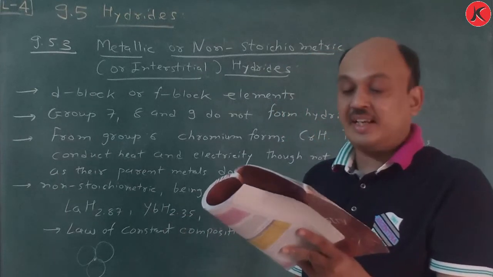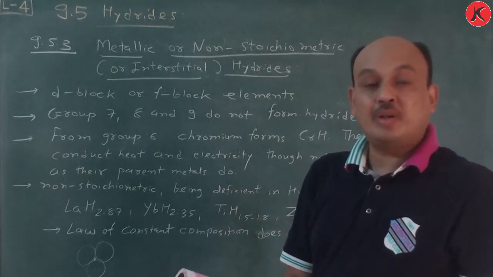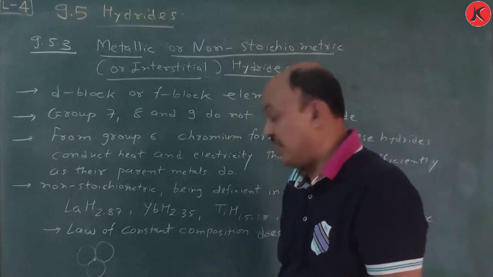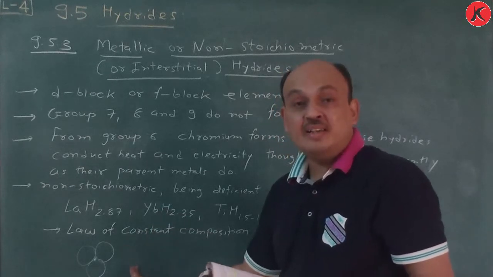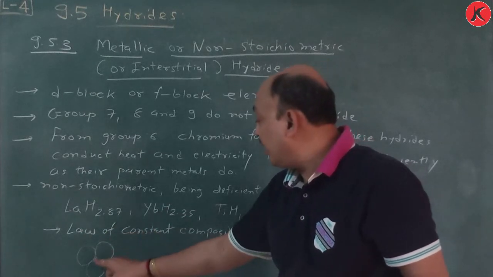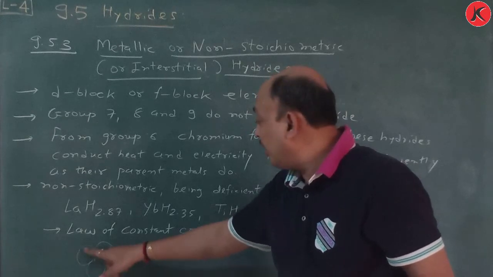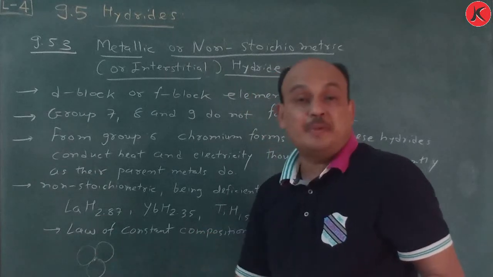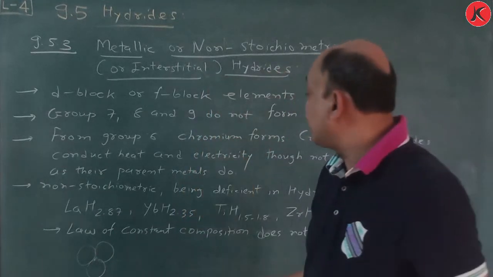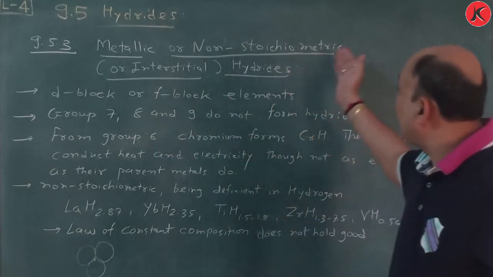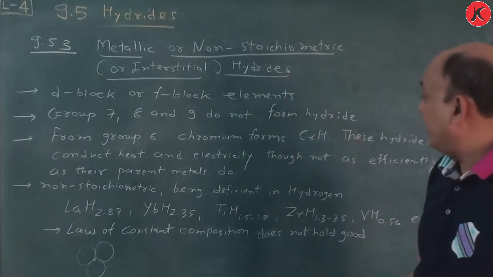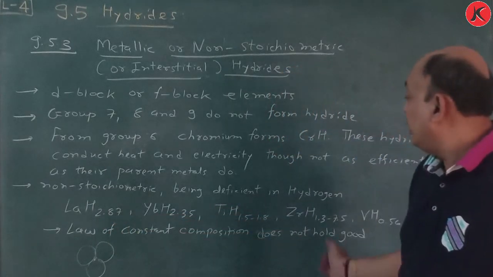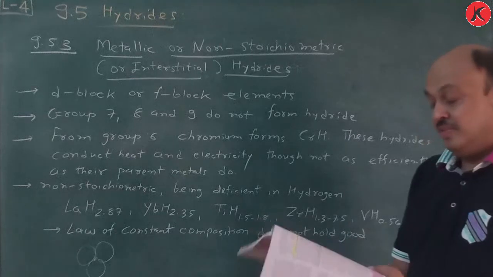First is ionic or saline hydrides. Second is covalent or molecular hydrides. And third is metallic or non-stoichiometric or interstitial hydrides. So these are very important. Smaller size species enter in between. A void is produced between the atoms, and that is nothing but interstitial or metallic or non-stoichiometric hydride, in which the hydrogen proportion or stoichiometry is fractional. Remember this one and these examples, which are important.